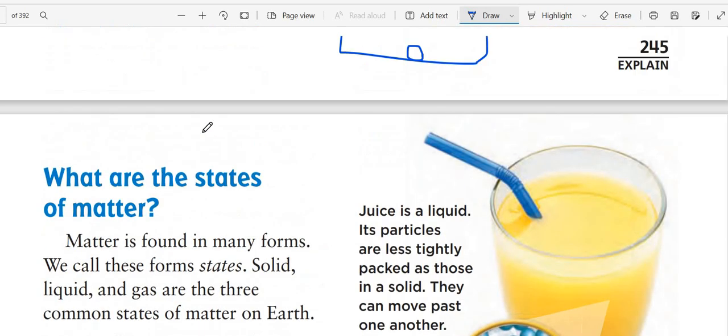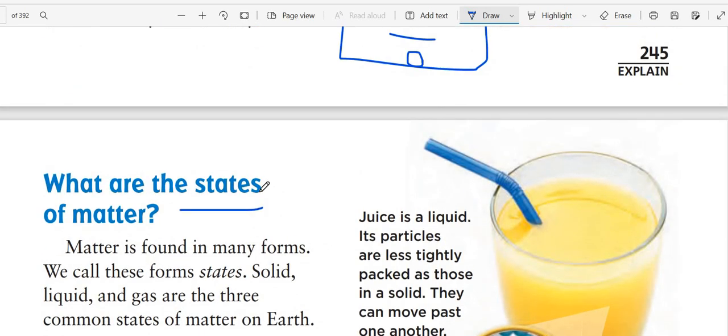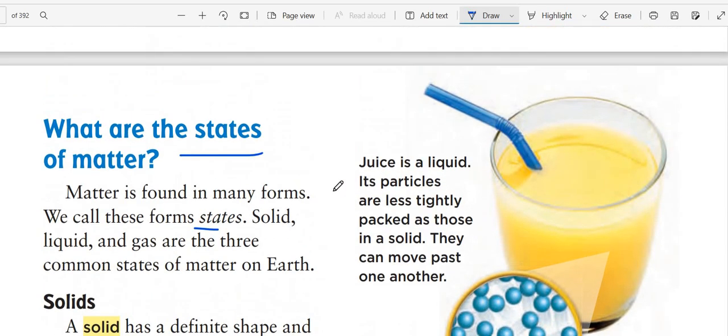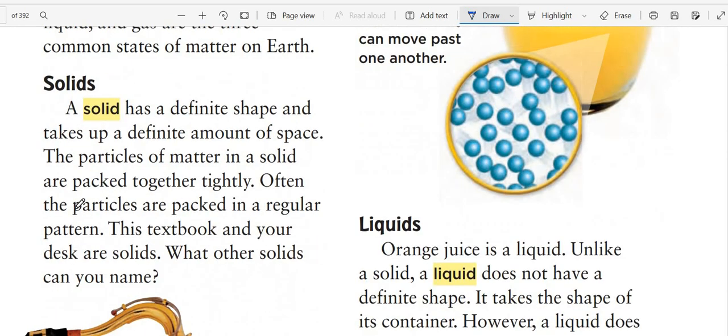Then we will move on to the states of matter. So we have different forms and different states of matter. Matter is found in many forms, and we call these forms states. Like solid, liquid and gas. They are the main three types and three states of matter. Okay, we have solid, liquid, and gas.